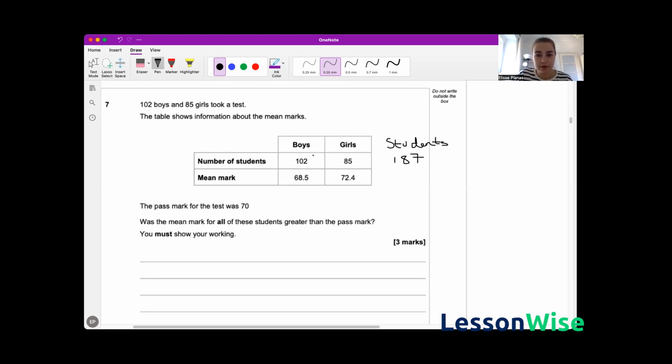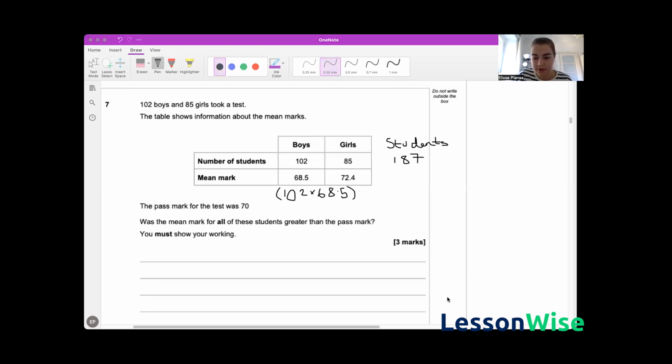To get the total marks of the boys, we're going to multiply the amount of boys by their mean mark. So we've got 102 boys and their mean mark was 68.5. So we've got 102 times 68.5.